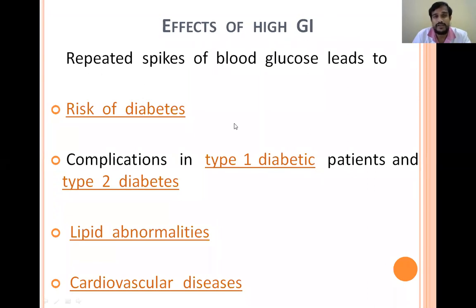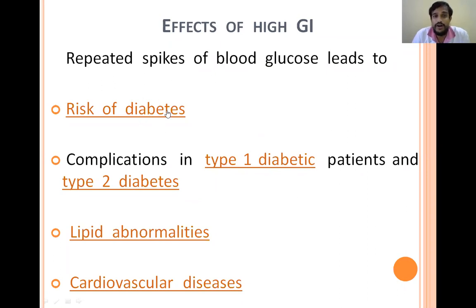The first one is risk of diabetes. In a healthy individual, there will be risk of diabetes, and in already diabetic patients, the complications will increase by taking food with a high glycemic index. There will also be lipid abnormality and risk of cardiovascular diseases.